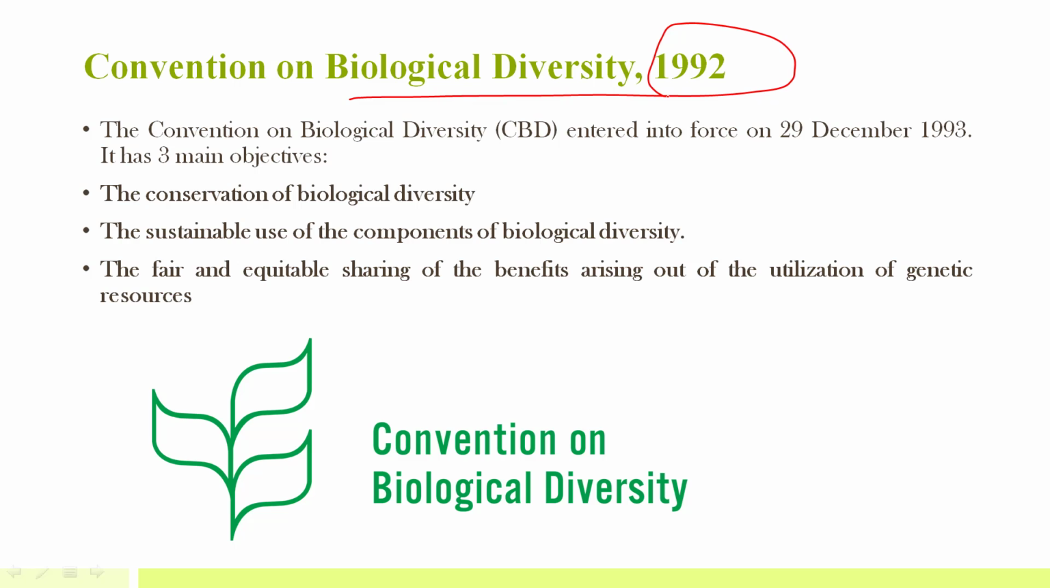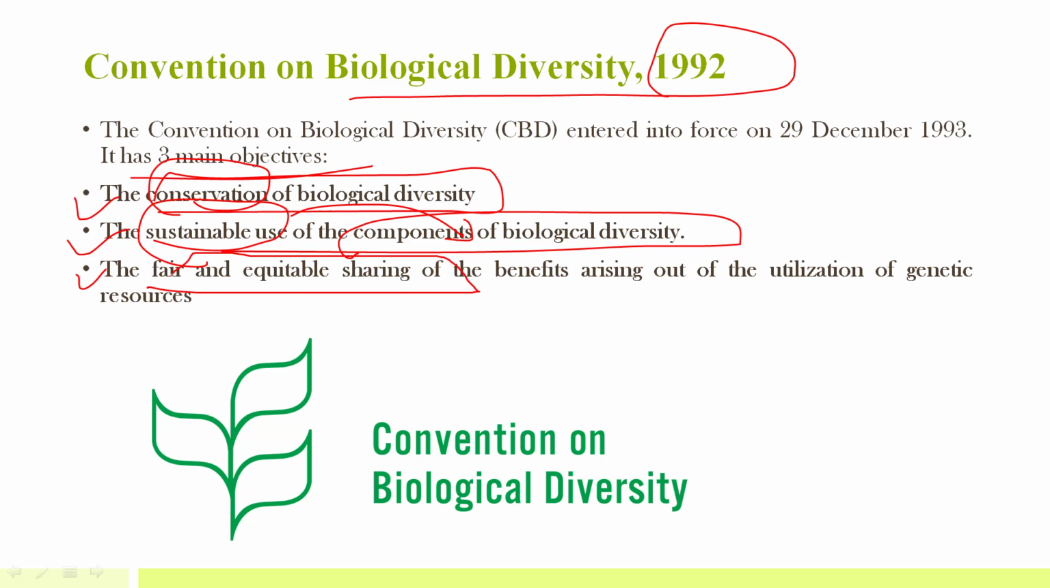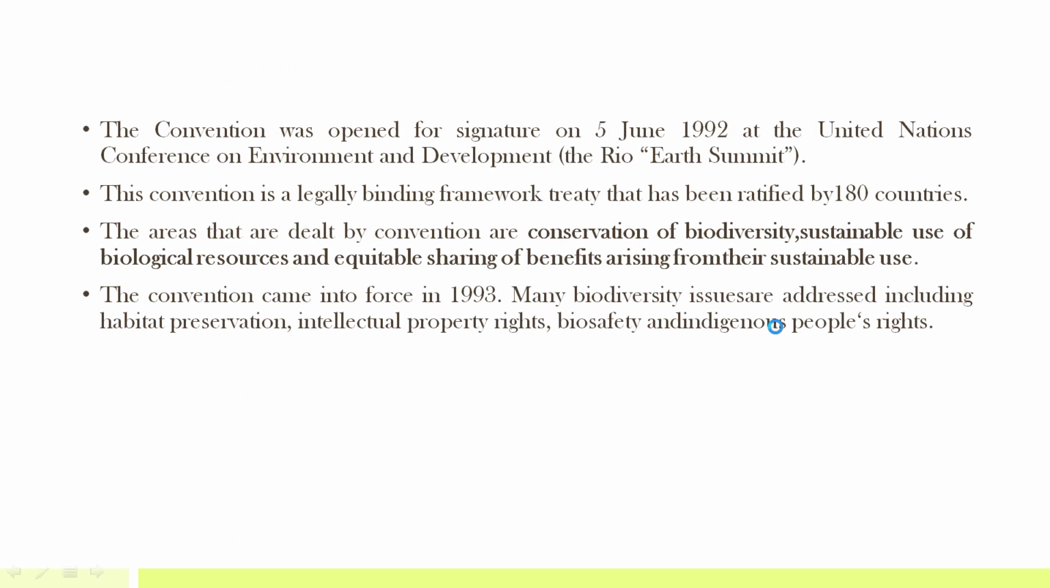It was also under Earth Summit, that is the Rio Earth Summit in 1992. It has three main objectives. One is conservation of biological diversity. Second, sustainable use of components of biological diversity. And third is fair and equitable sharing of the benefits that arise out of utilization of the genetic resources. So these are the three main objectives of Convention on Biological Diversity.